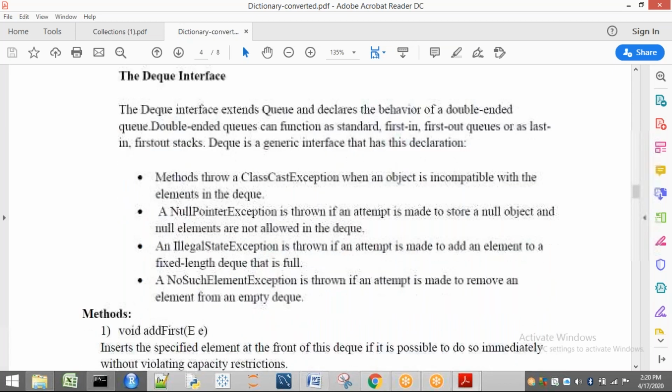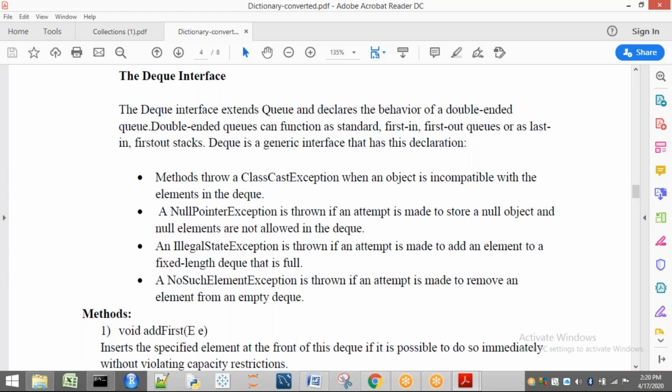IllegalStateException. So IllegalStateException means what? It is thrown if an attempt is made to add an element, or that means, let us consider generally, remember one point here: a Deque can have restrictions on its size. Remember that this Deque interface may have restrictions, but when we go to the class called ArrayDeque, there are no restrictions.